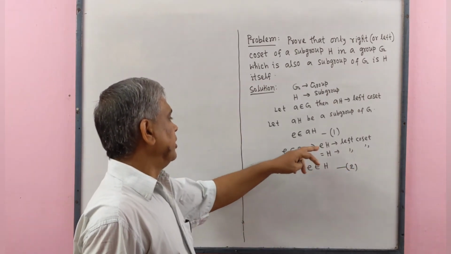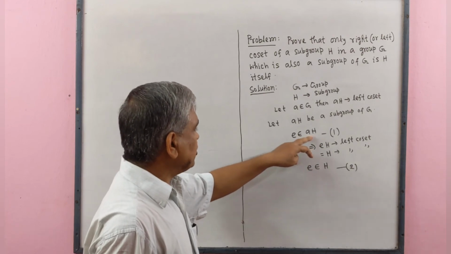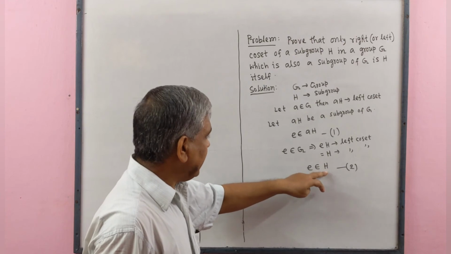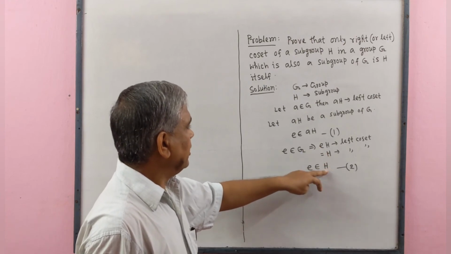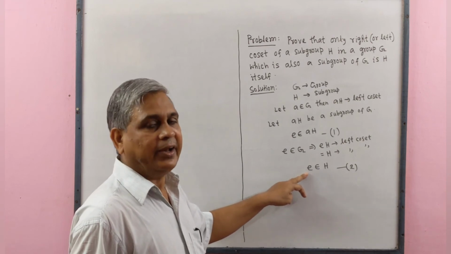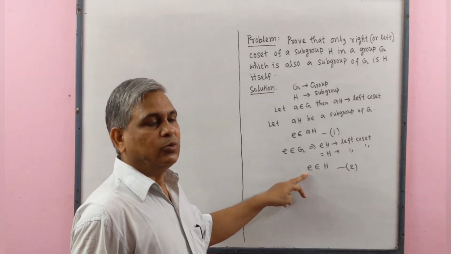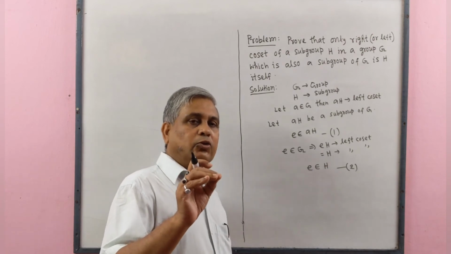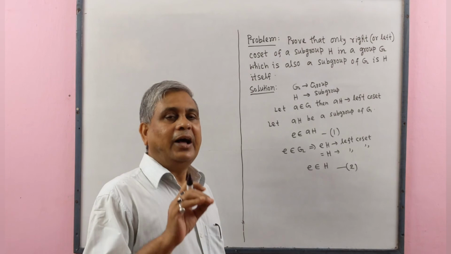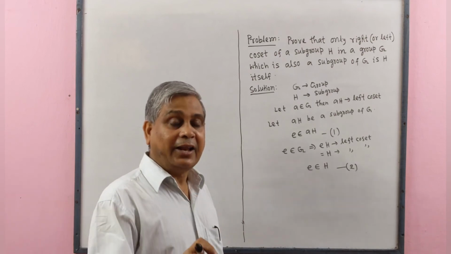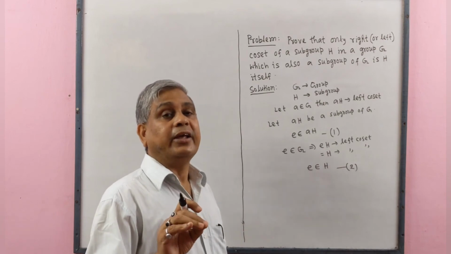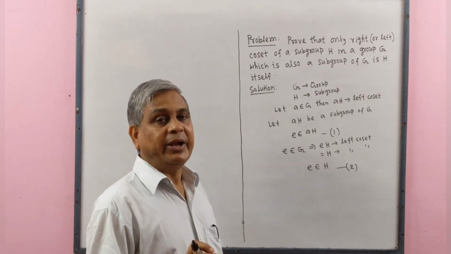Therefore, the left coset AH and left coset H, that is EH, contain a common element E, the identity element. We know that two left cosets of a subgroup are either identical or they do not contain a common element.